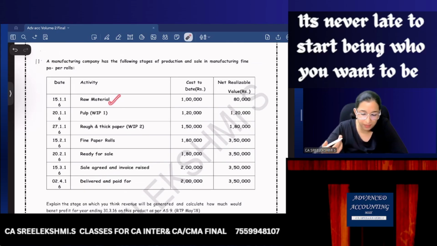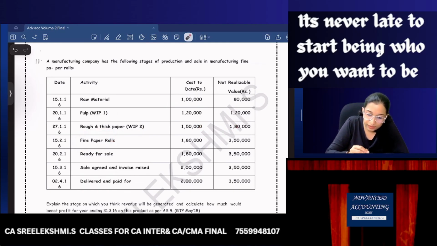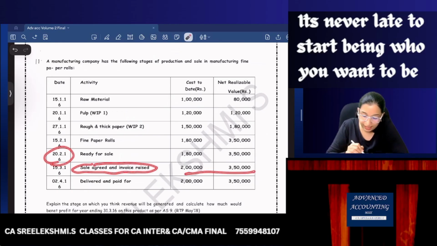Raw material, maybe purchased raw material, cost and NRV is given. Converted to pulp, work in progress, cost and NRV is given. Rough and thick paper, work in progress 2 is given. Fine paper rolls. They are telling the manufacturing company has the following stages of production and sale. Okay, say they are converting raw material to pulp, pulp into rough and thick paper, that paper into fine paper rolls. Fine paper rolls are ready for sale on this date.